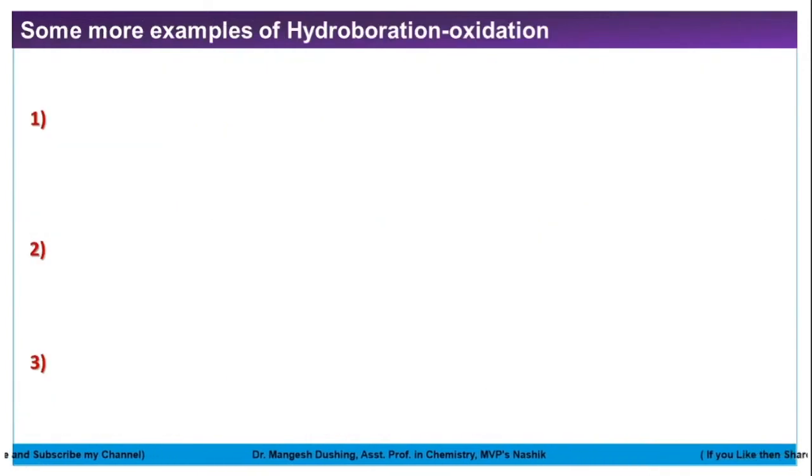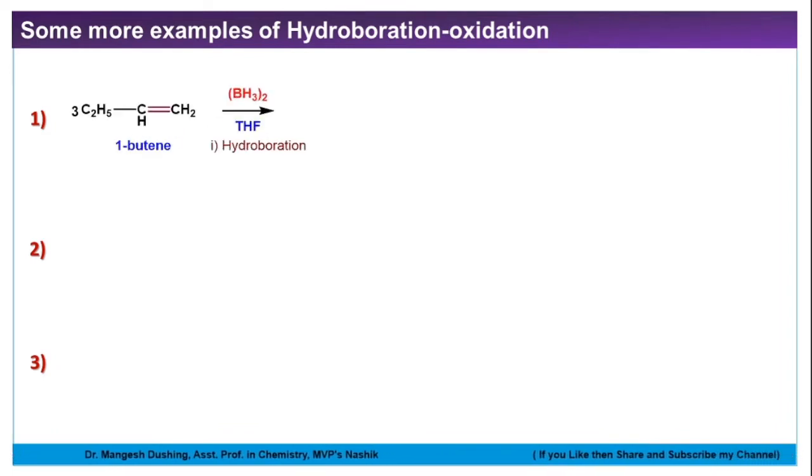Now we'll see some examples to elaborate this hydroboration oxidation reaction. Suppose this is 1-butene.